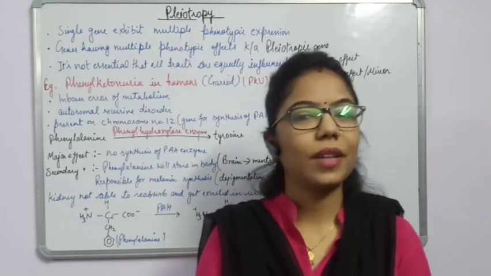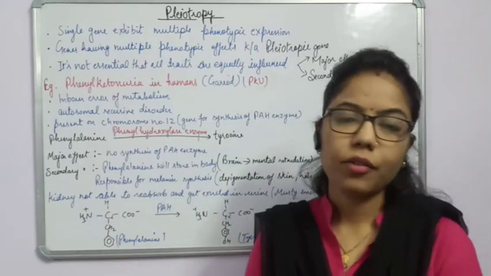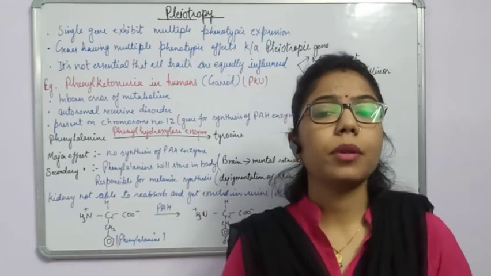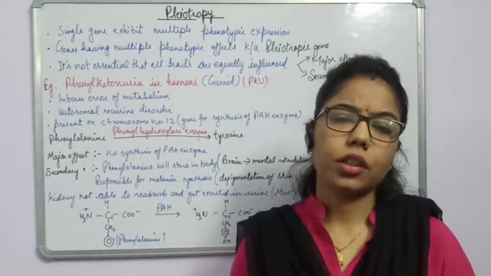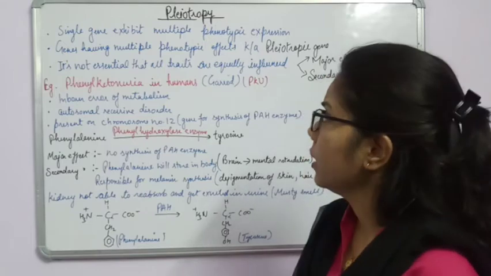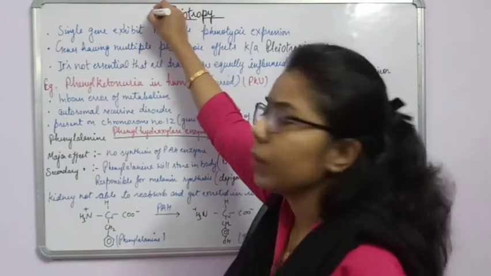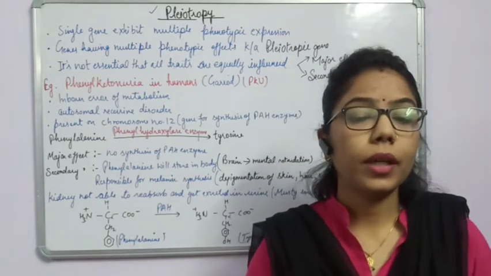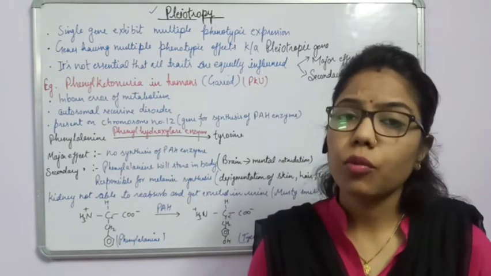Hello students, welcome back. So today we are going to start another topic of chapter 5, Principle of Inheritance and Variation. So in this topic we will discuss about the pleiotropy. Now what is the meaning of pleiotropy? Pleiotropy, it is a phenomena in which what will happen?